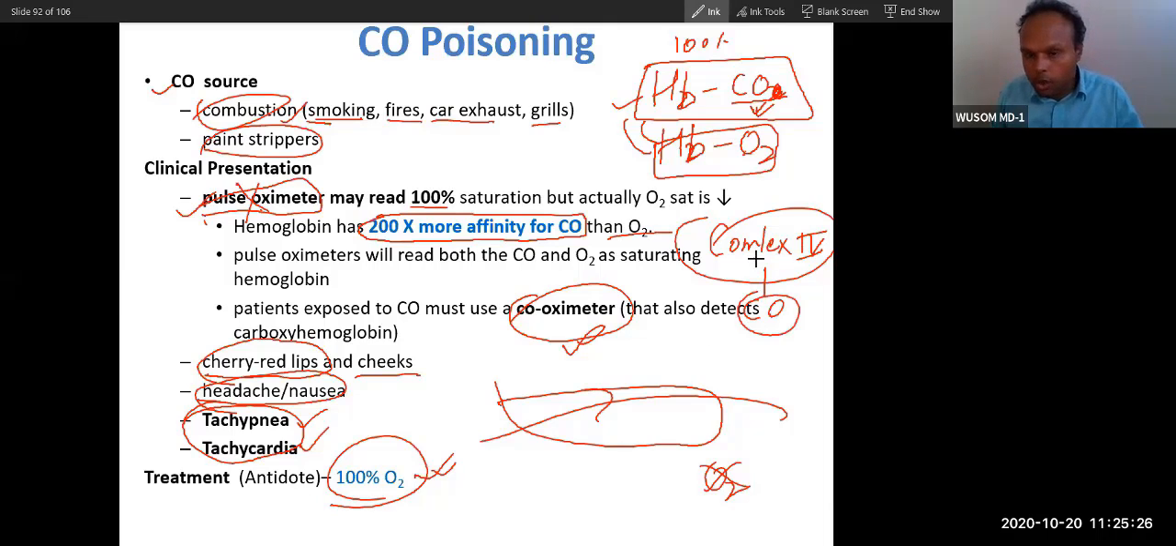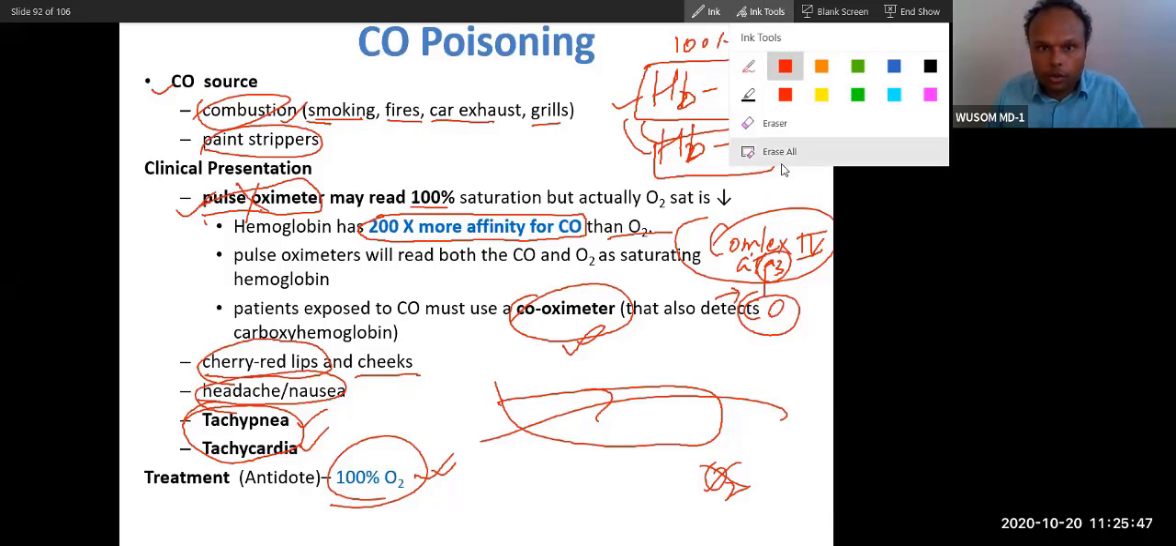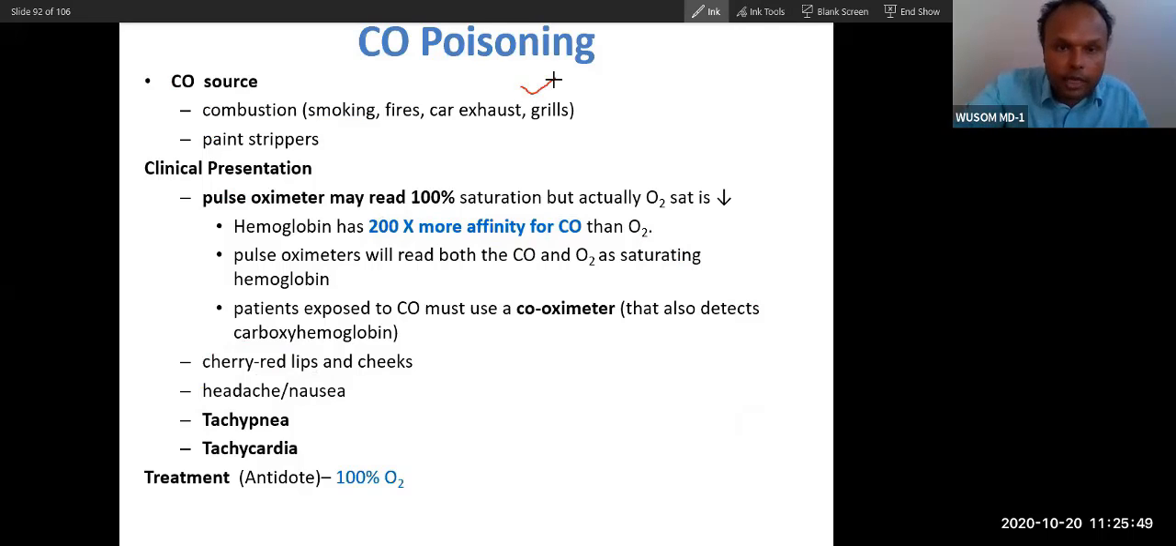It will also be removed, because complex 4 also has a heme group, as hemoglobin has. That carbon monoxide will go and bind with Ma and A, especially A3. It will go and bind A3, and that is why this high percentage oxygen will replace all this. So carbon monoxide will poison both hemoglobin and complex 4. So that is why carbon monoxide is very, very, very important.